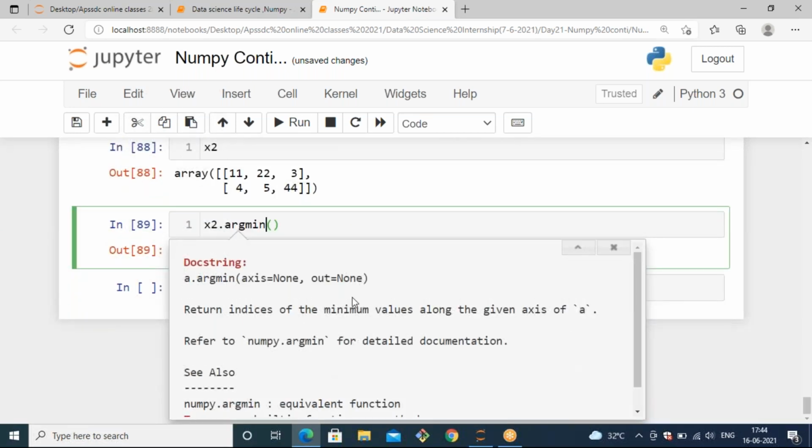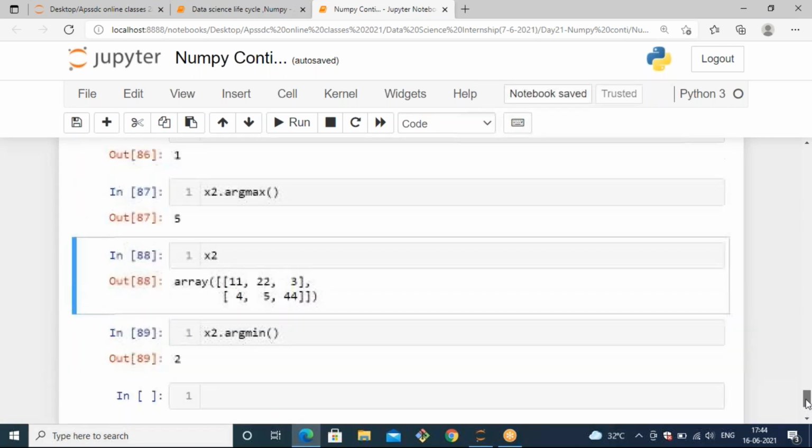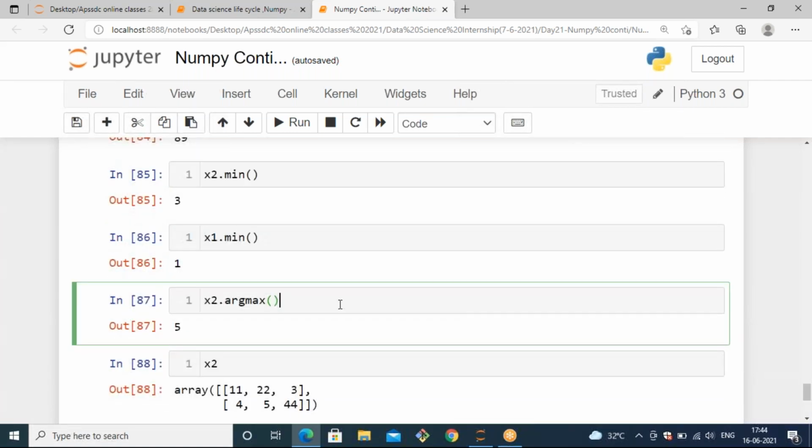It returns the indices of minimum values along the given axis of A. Argmax will give you the index position of the maximum value. It returns the index position of the element. So we have a maximum value.